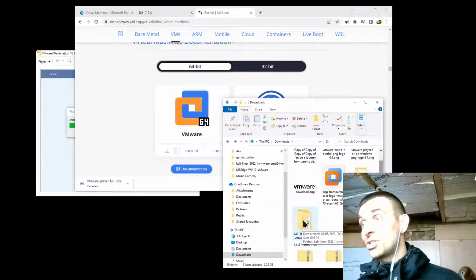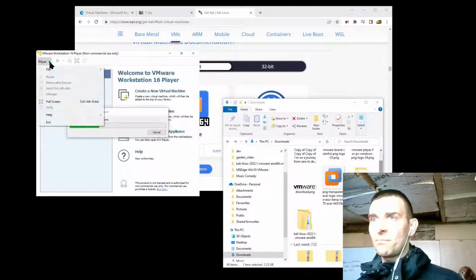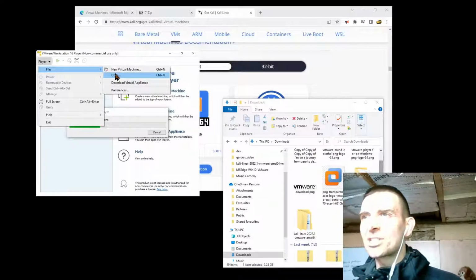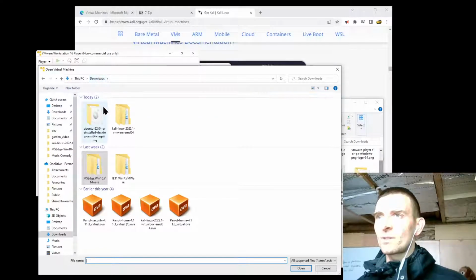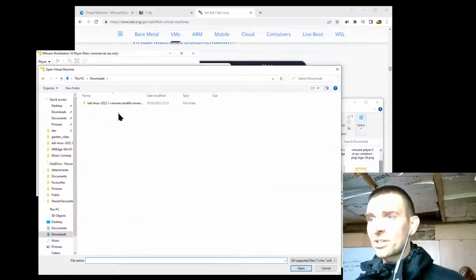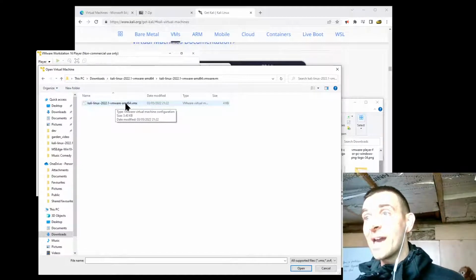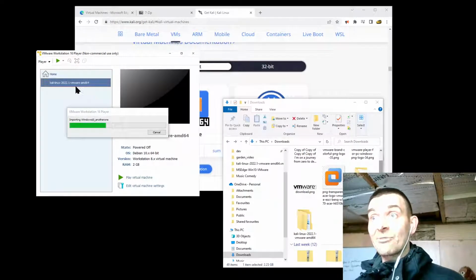And again, once you have your folder, you're going to open Player, File, Open. I've got a feeling I should just let this do its little thing here. So Player, File, Open, and then I'm going to go to Kali Linux. I'm going to go to that folder that's just been unzipped, and I'm going to click into it until I see something I can actually click. This one ends in .vmx. I'm going to click on that, and then eventually, oh, that actually happened quite quickly. That's going to pop up and it's going to appear right there, and that's how the Windows one's going to look in a couple of moments.